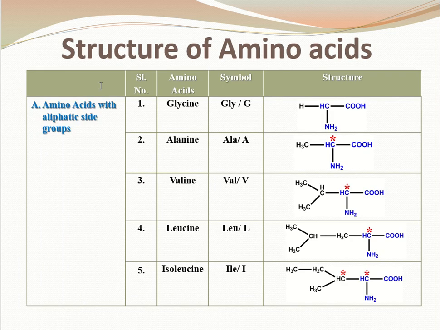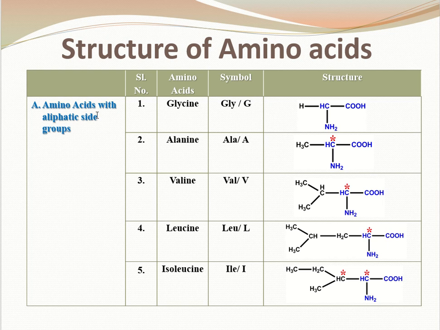Now moving to the structure of amino acids. Now I have categorized all the amino acids based on the structure into 7 groups: A, B, C, D, E, F and G, depending upon the side groups which they possess. Now the IUPAC nomenclature has not been commonly accepted for amino acids, whereas the common names have been generally accepted.